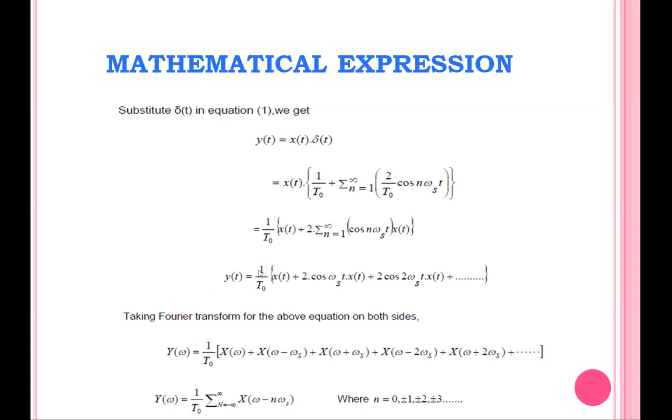What is the Fourier transform of x(t)? Capital X of omega, plus you see 2. Okay, 2 is a constant. Then 2 cos omega_s t into x(t).